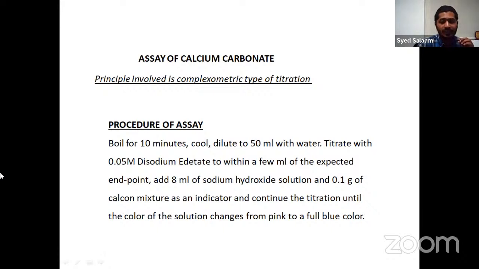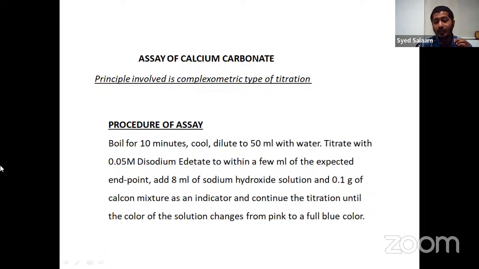When you come across complexometric titration, all of the complexometric titrations, not only the dental products, they are titrated with standard 0.05 molar disodium EDTA. It doesn't vary, it doesn't change, but a little difference might occur based on the product. If you keep in mind what the difference is, it becomes quite easy, because with inorganic compounds there are lots of compounds. In dental products alone we got five, six compounds, but apart from that there are many more.